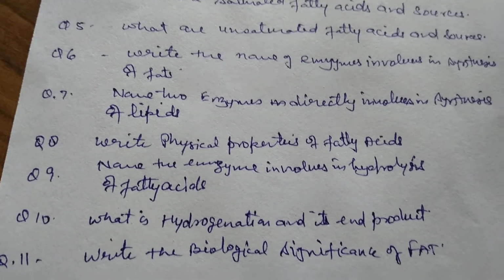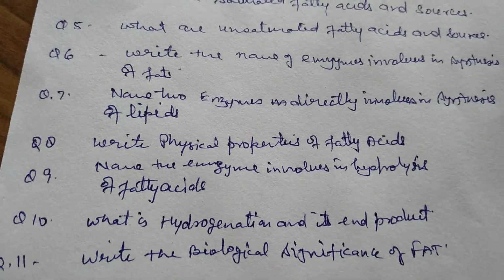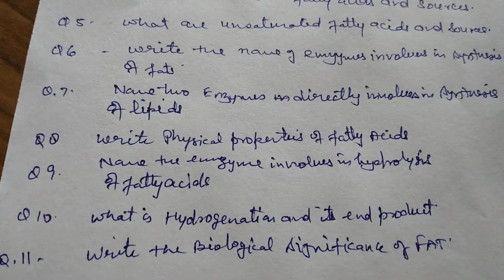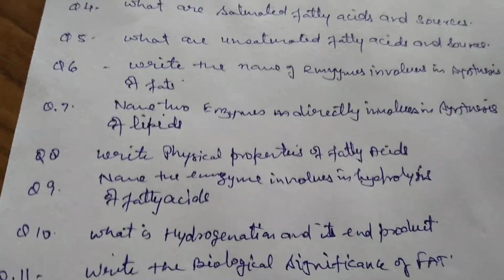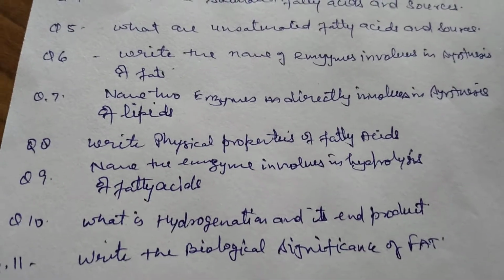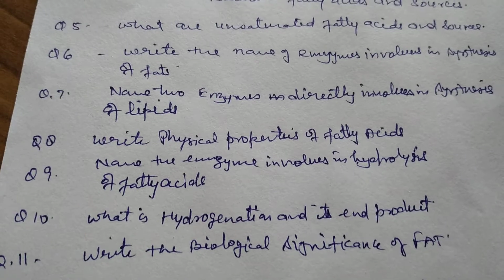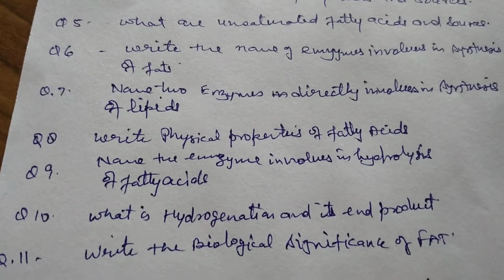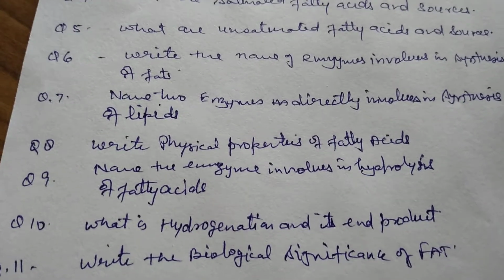Next one is, write the name of enzymes involved in the synthesis of fats. There are two main enzymes involved in the synthesis. One is acetyl coenzyme A carboxylase, and the second one is fatty acid synthetase.